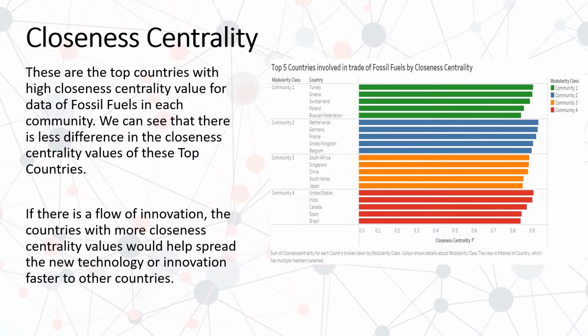This finding of ours is extremely important. For example, some new technology or innovation is at hand. Then, if we want to spread it across the world as soon as possible, then these countries with high closeness centrality can contribute to rapidly spreading it across the world. Now, I am handing it over to Vivek to continue with the presentation.